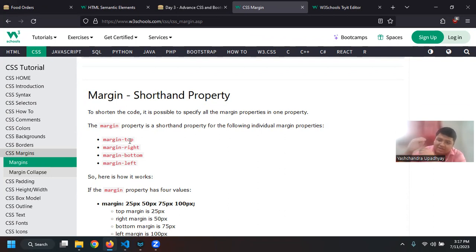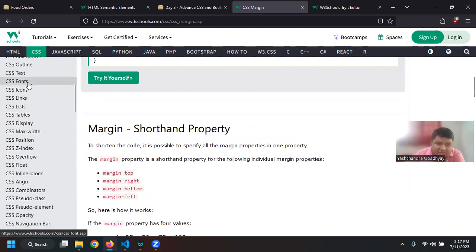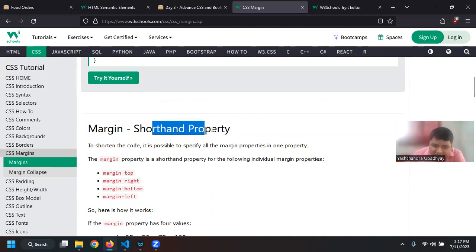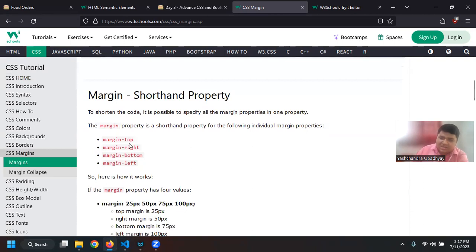Let us say you have an element at the front, but you want the left side margin to be only 5 pixel, so that it is not really close to the screen. I have seen this at the sidebar where I am scrolling right now using my mouse. You can see that there is some space, right? It may be around 8 pixel. And you can see that there is some space, maybe around 24 pixel. But you can see that the space between this thing and the HR tag that we have might be different, right? So you can give different values to margin and specify where your content will be visible.